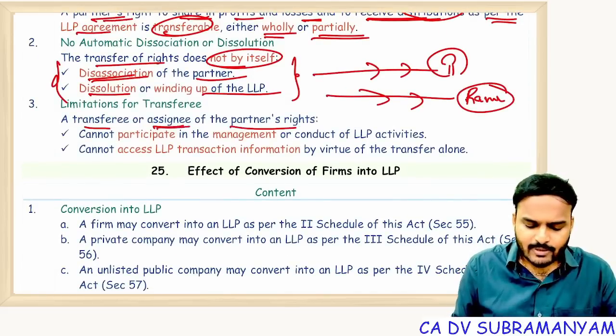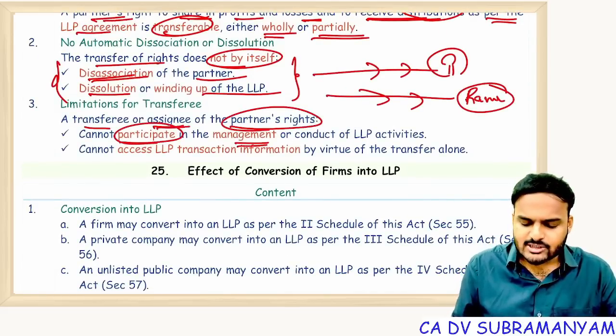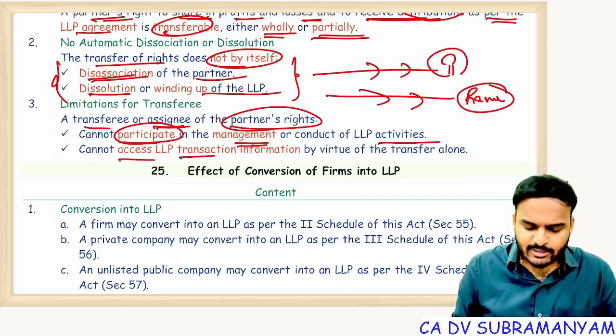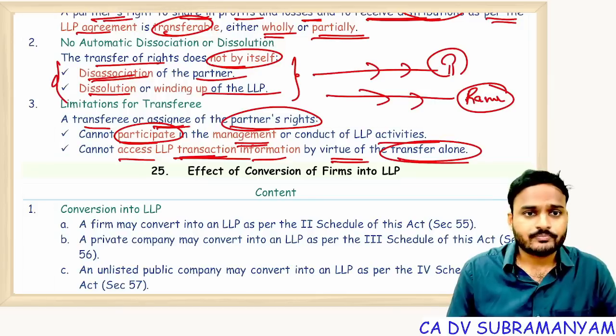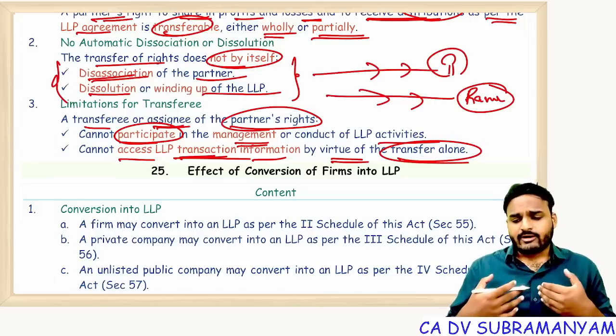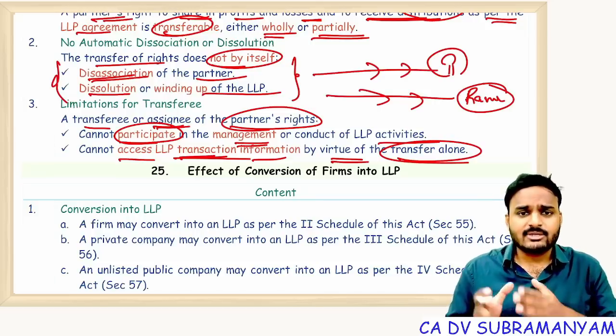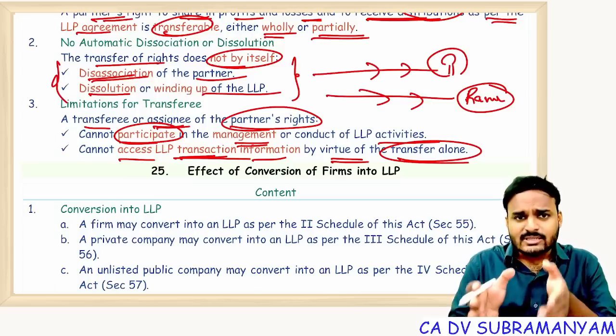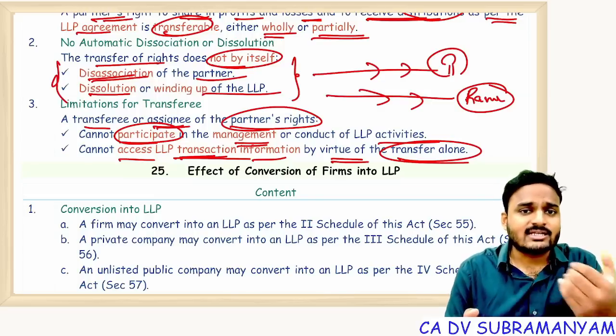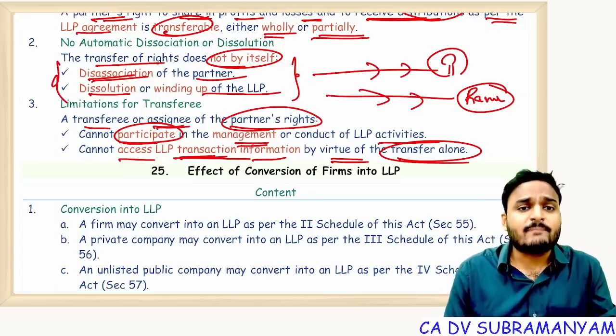A transferee or assignee of the partner's rights cannot participate in management, and cannot access LLP transaction information by virtue of transfer alone. Getting my point? Since I transferred my ownership to another person, that doesn't mean he will get all the rights like other partners. He may get rights like other partners only if admission of partner takes place.